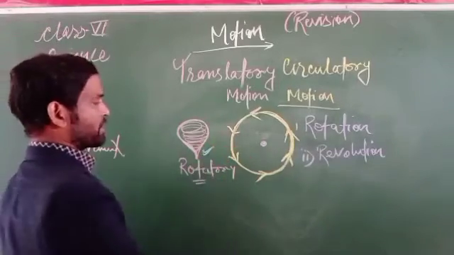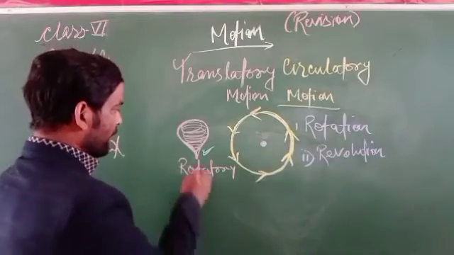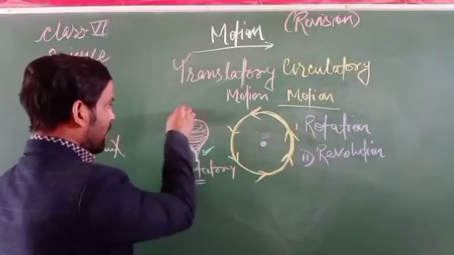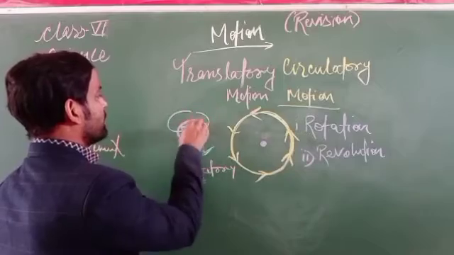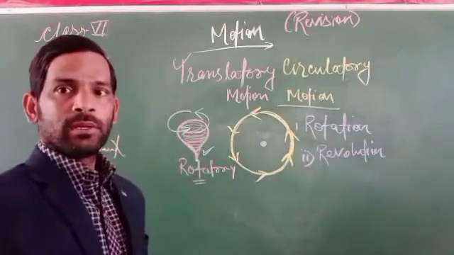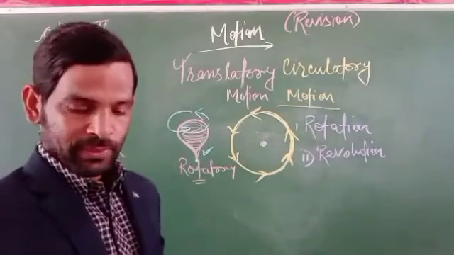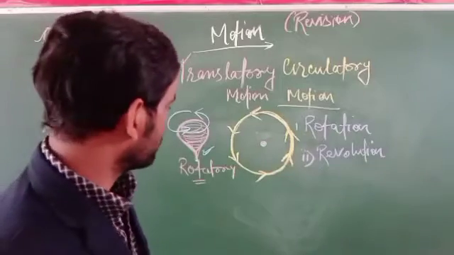It shows rotational motion. Why? Because it has a fixed point, and with regard to that it can move. Then it is said to be a type of rotation.